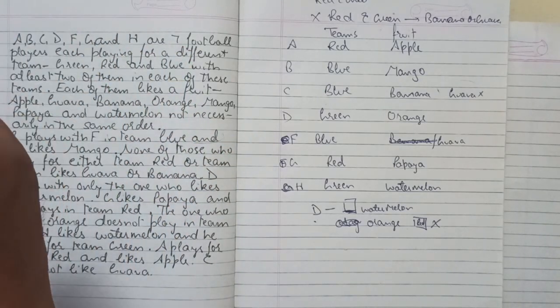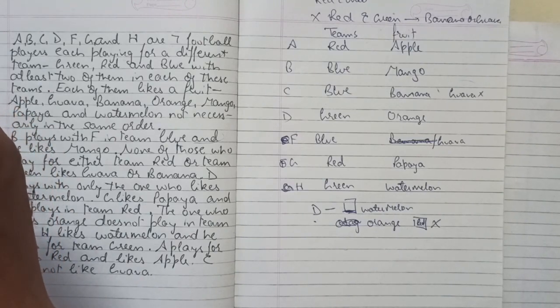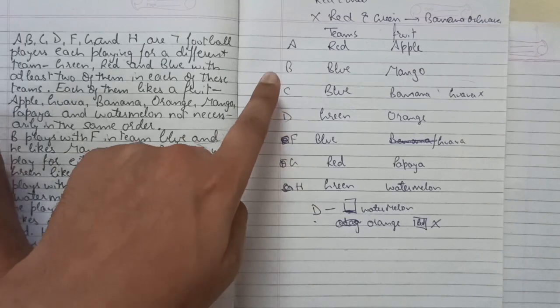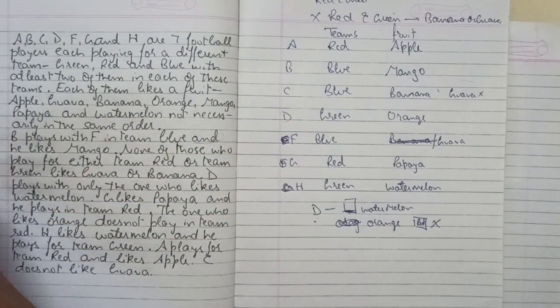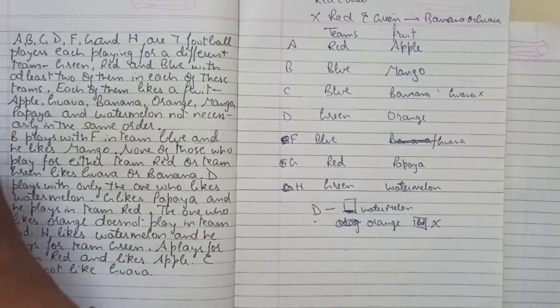Which team does the person who likes apple belong to? The person who belongs to red team likes apple. So who is that person? That person is A. A person who likes mango belongs to which team? Blue. So these may be the questions which can be arrived from this passage.